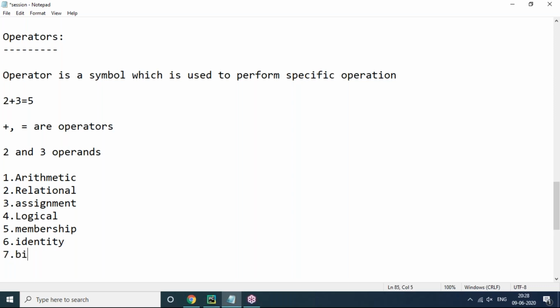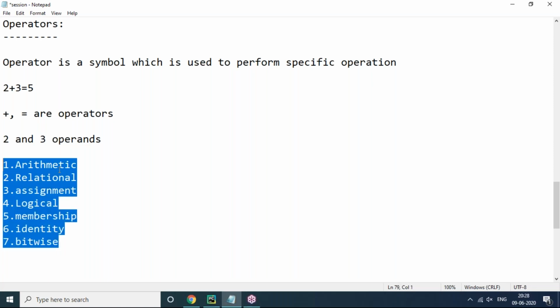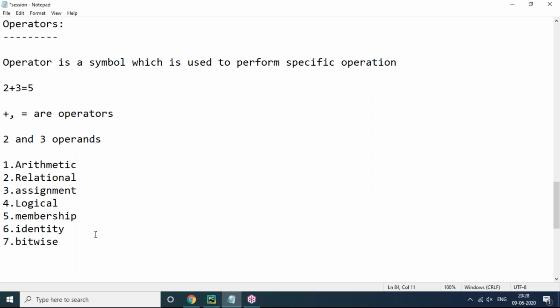Then last, bitwise operators. Yes, bitwise operators also will be there. So arithmetic, relational, assignment, logical, membership and identity, and also bitwise operators, we can say that. These are the operators available in Python. One by one, we'll discuss in detail quickly. Almost all operators everybody knows: arithmetic, relational, assignment, logical, and bitwise. But the new things are membership and identity operators.